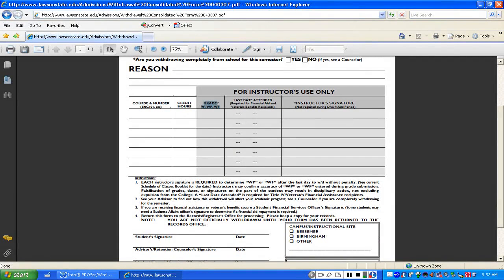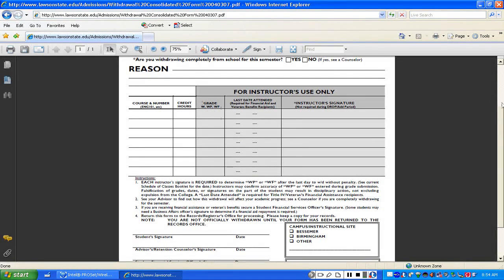Now notice this. This is the grade status. That means that, notice that before when we did the add and drop form, they weren't asking you about whether you were passing or failing the class. But with withdrawal, because it's past the deadline, and depending upon where you are in that deadline or how far you are from that deadline, it could potentially impact your grades. So the teacher, depending upon when you withdraw, is going to be required to put a W, a WP, or a WF in this little window.